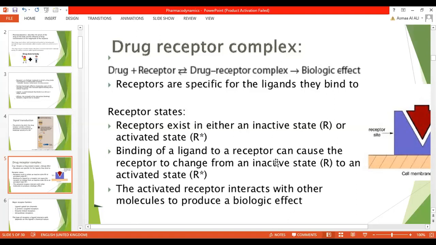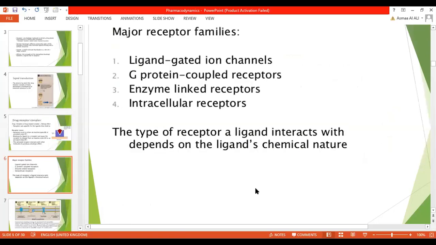So this is how it produces the biological effect. When the ligand interacts with the receptor, it converts the inactive form of the receptor to active state, which gives us the biological effect. There are actually four kinds of receptor families: ligand-gated ion channel, G protein coupled receptor, enzyme-linked receptor, and intracellular receptor.